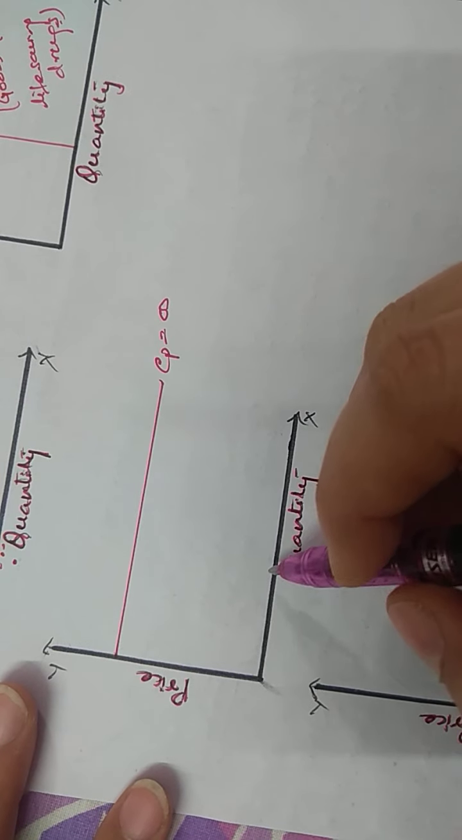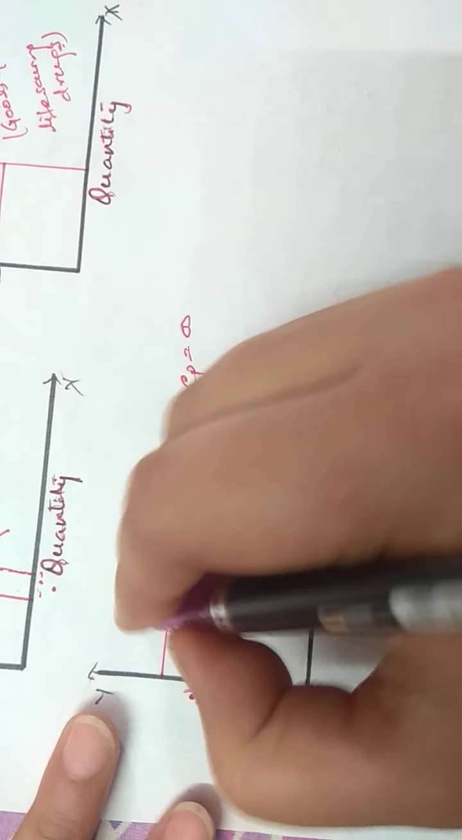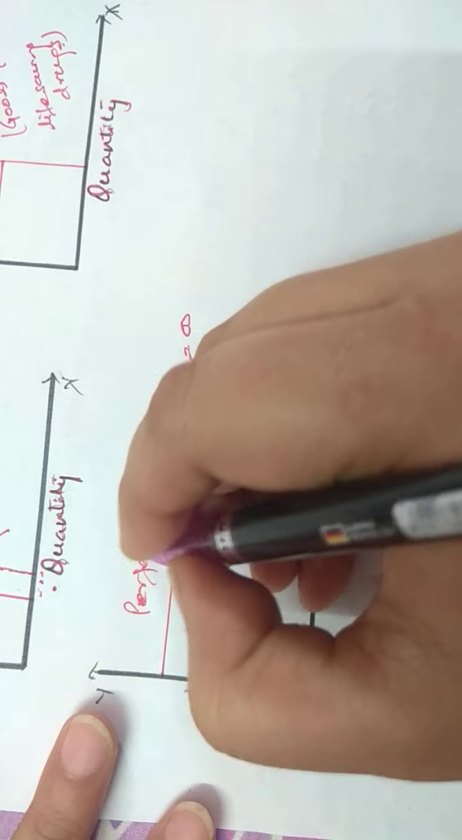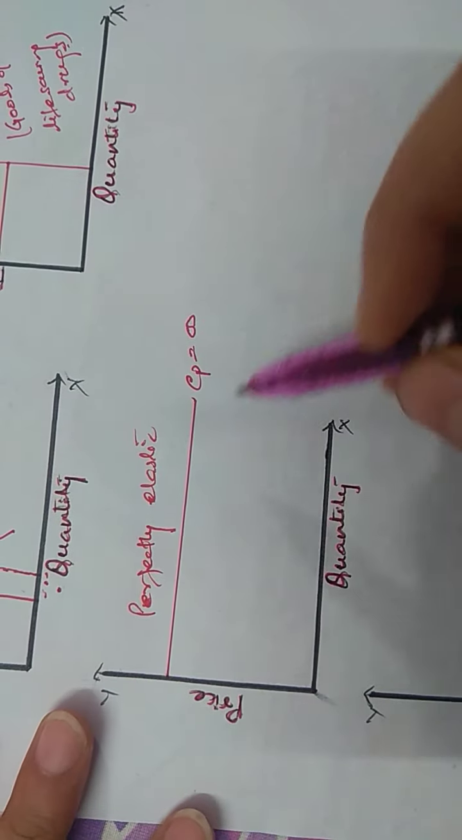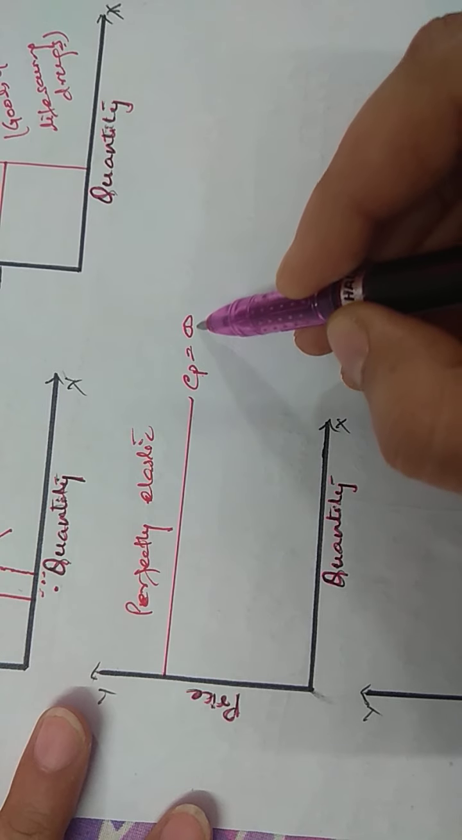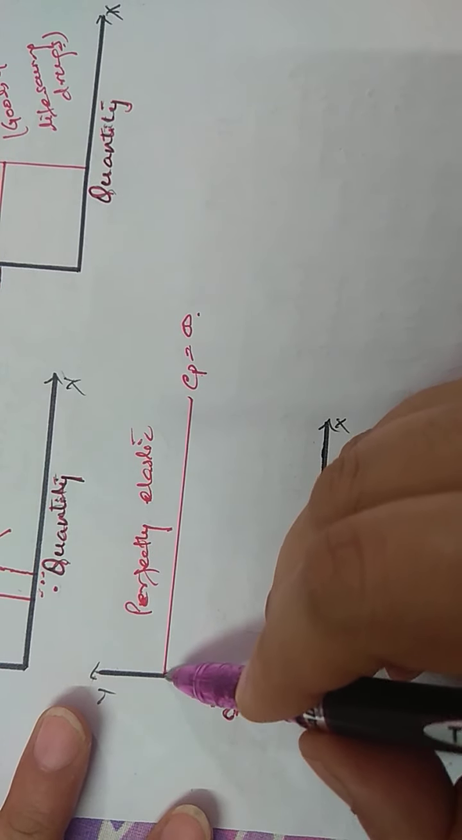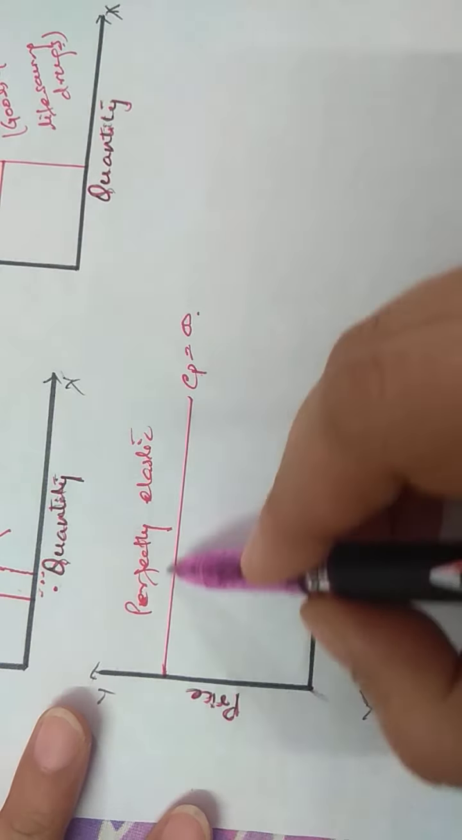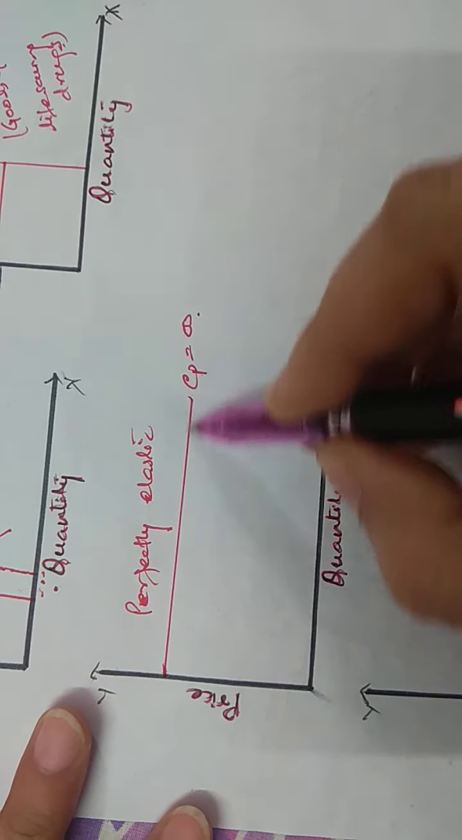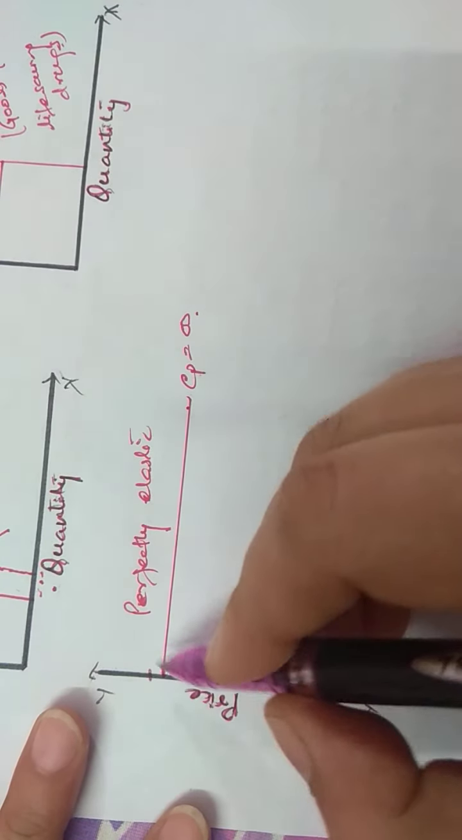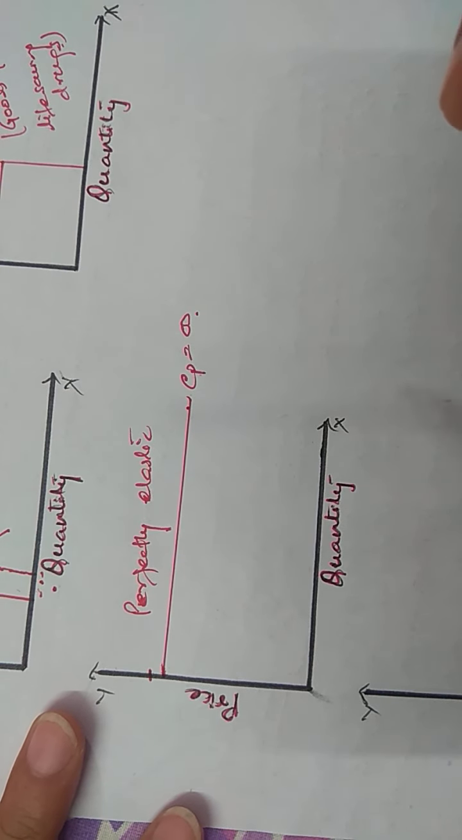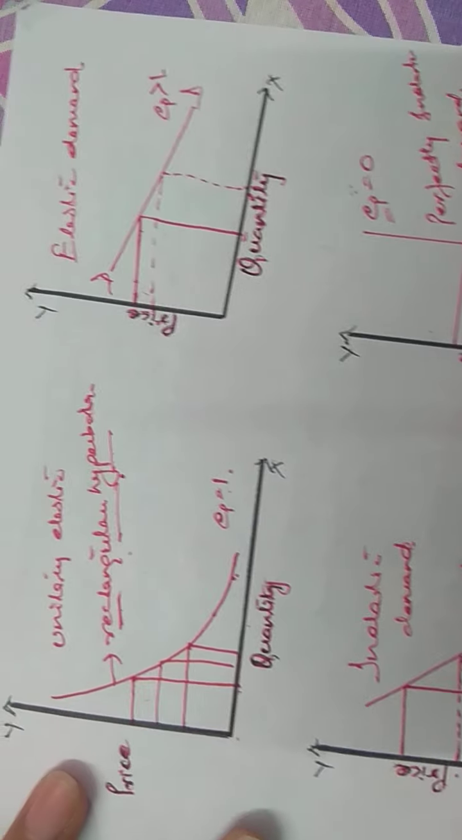And this is the fifth degree of elasticity. This is perfectly elastic demand. Here, elasticity of demand is infinite. That means at a particular price, the consumers are purchasing all that is available. But if the price changes slightly, the demand becomes 0. So these are the 5 degrees of elasticity of demand.